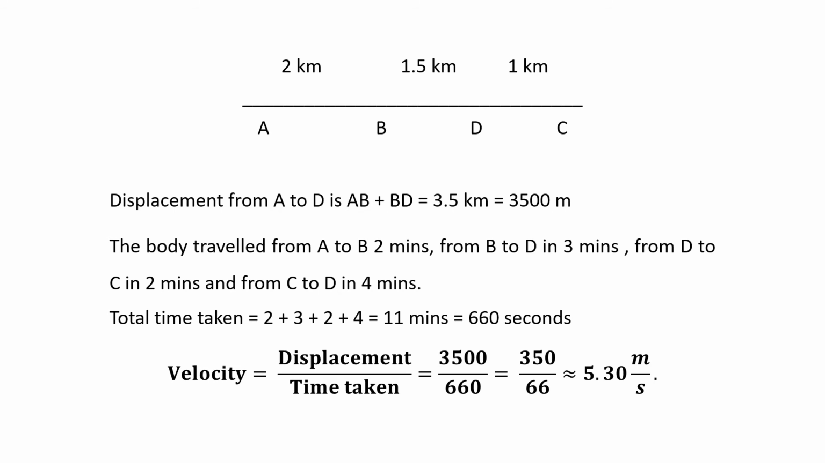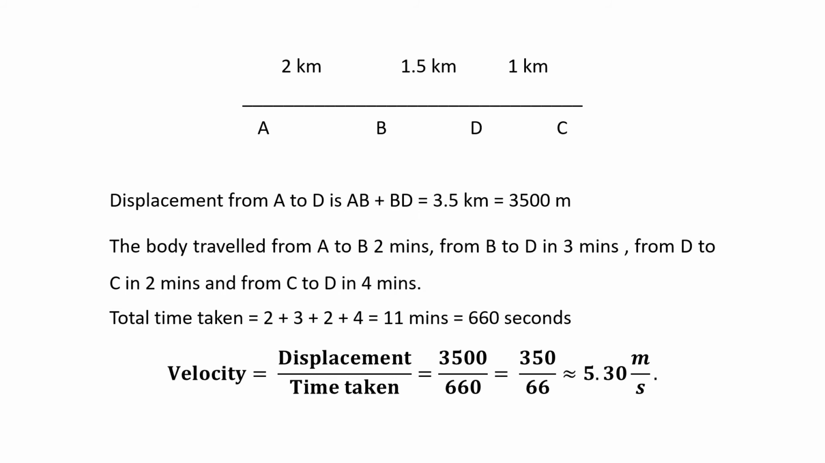But because we went from A to B, B to D, D to C and C to D, the time has remained the same. But in the case of displacement, we do not see the path we have traveled, we only see the shortest distance between initial position and final position. So in this example again, the total distance traveled was 5.5 kilometers, but the displacement is only 3.5 kilometers or 3500 meters. But the time remained 11 minutes. So for the displacement of 3.5 kilometers, we took 660 seconds. So velocity is displacement upon time, it is 5.30 meters per second.